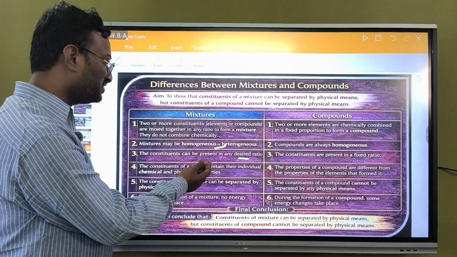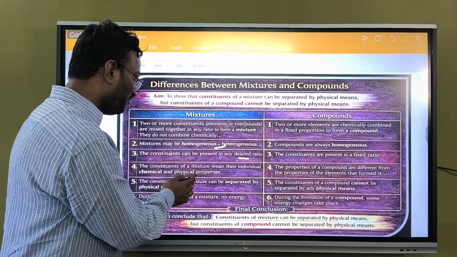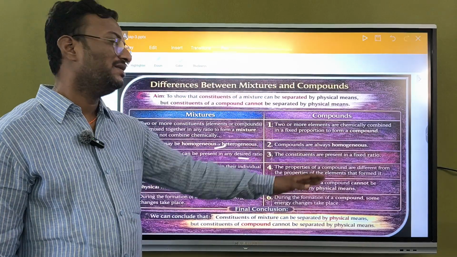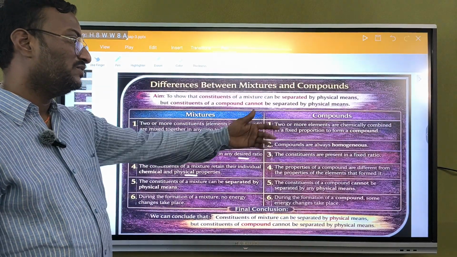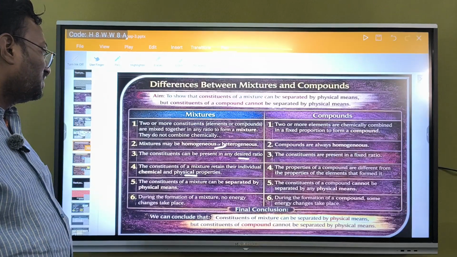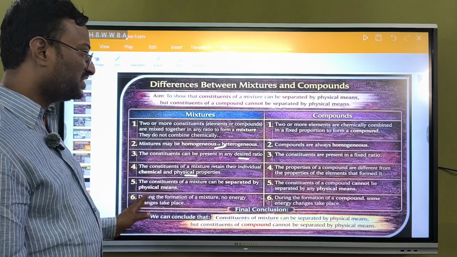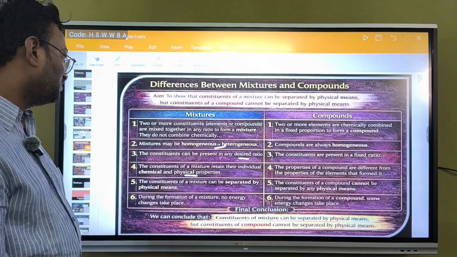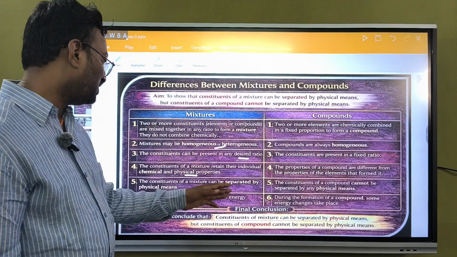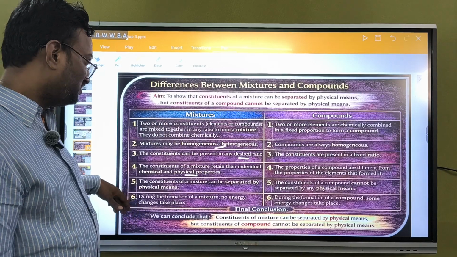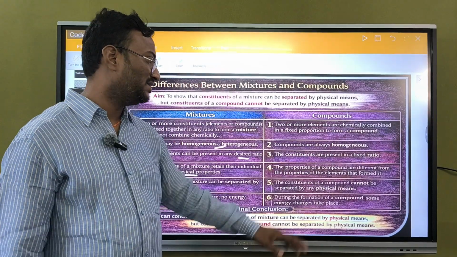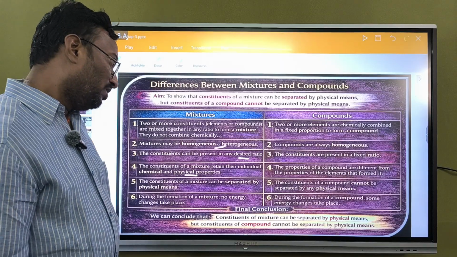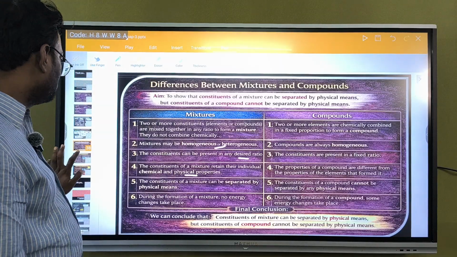The constituents of a mixture retain their individual physical and chemical properties. In a compound they don't retain individual properties. They form a new substance. The constituents of a mixture can be separated by physical means, which cannot be done for compounds. During the formation of a mixture, no energy change takes place. In a compound, energy changes take place. Right, so this is the thing.